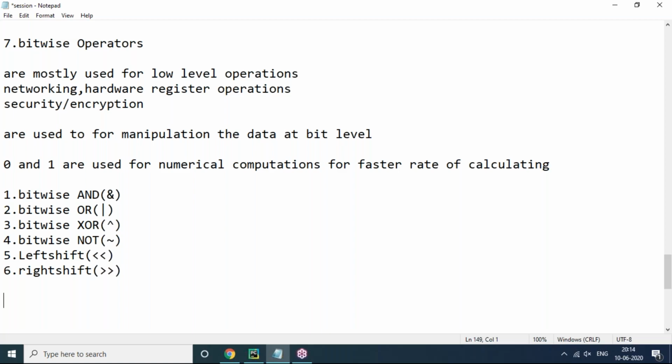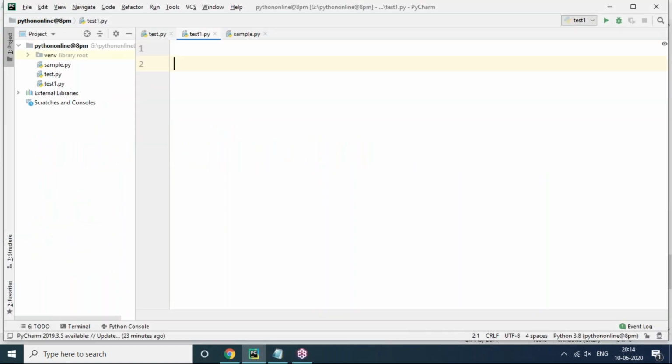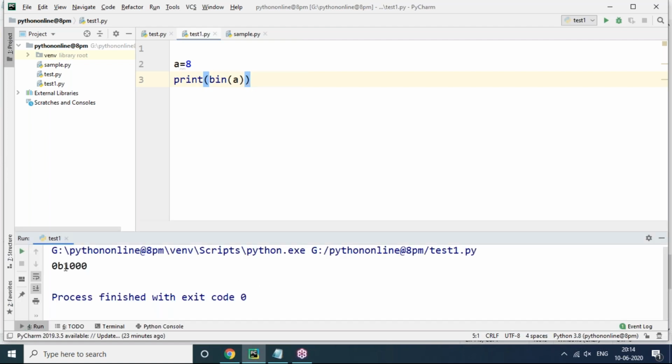According to Python you need not go for manual calculation directly. But why would I like to show manual calculation? For example, I am taking a value 8, and I want to know the binary form of 8. There is a function called bin in Python, bin of a, which gives the binary form of 8 automatically. Let's check. This 0b stands for binary format, and 1000 is the binary format of 8.